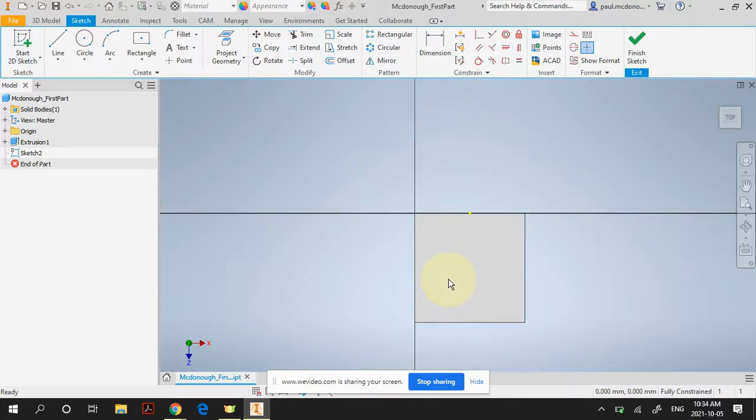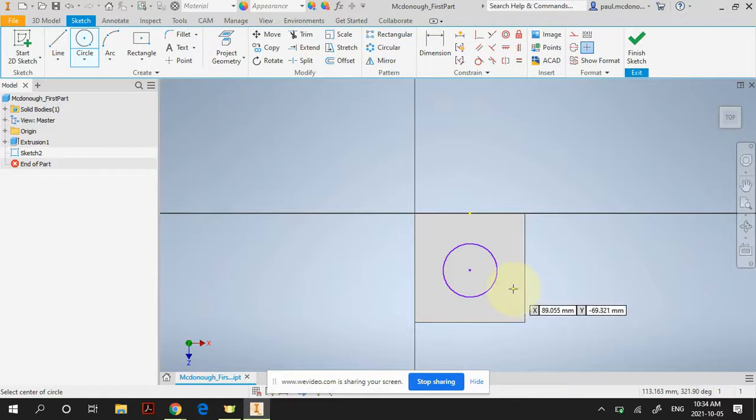Okay, which is good. I'm going to create a round hole. If I wanted to create a square hole, I use rectangle. If I wanted to create a round hole, I use circle. So I'm going to click on the down circle, and I'm going to use a center point circle, which is here. If I hover over my part, you'll see that it kind of goes to the center, right? But it won't go to the center all the way. So I'm going to click here, and I'm going to drag out. It's a single click. You click once, let go of the mouse button, click again to drop it.